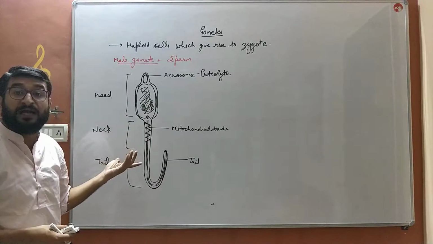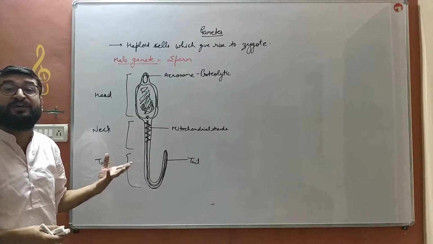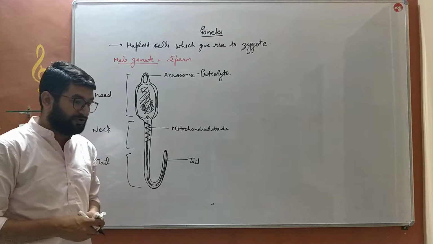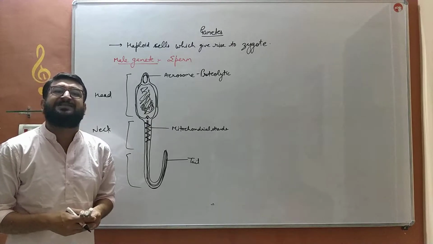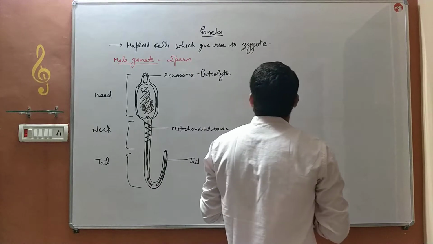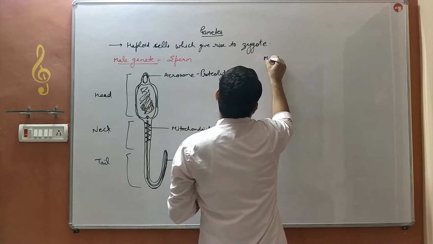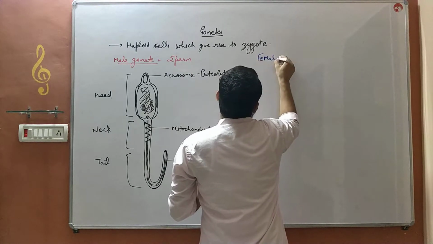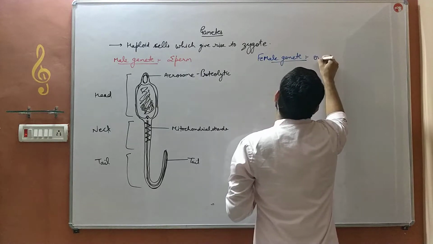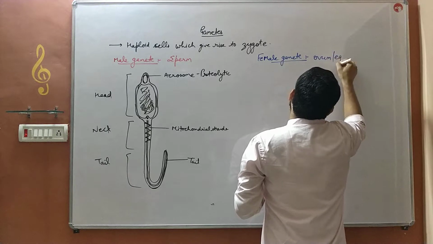For the movement, as movement requires a large amount of energy, and for that energy it has mitochondrial strands, as mitochondria is known as the powerhouse of the cell. Now, the second gamete which we have to discuss, and which is in the syllabus, is the female gamete. And the female gamete is known as ovum or egg.